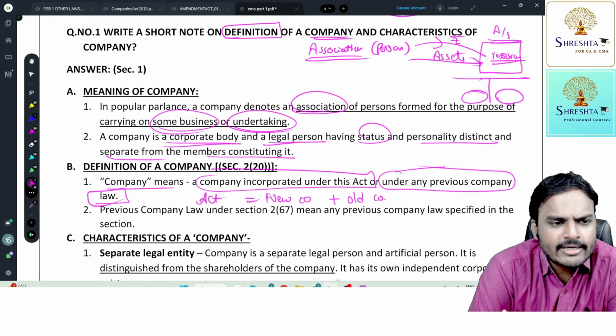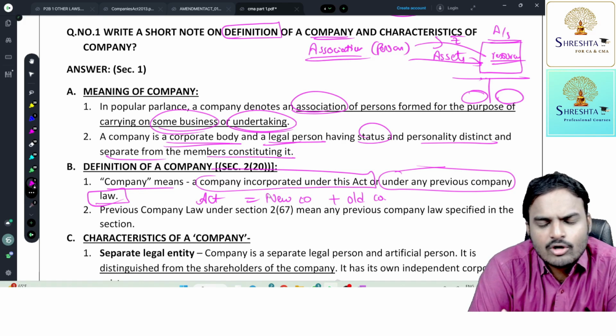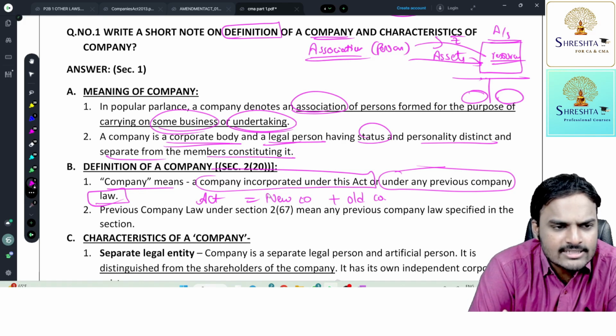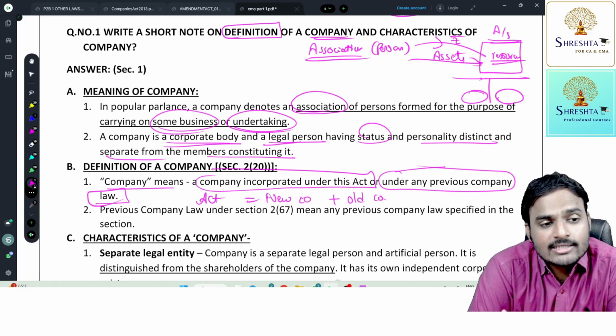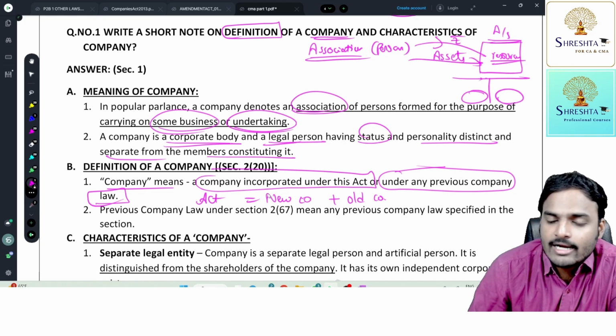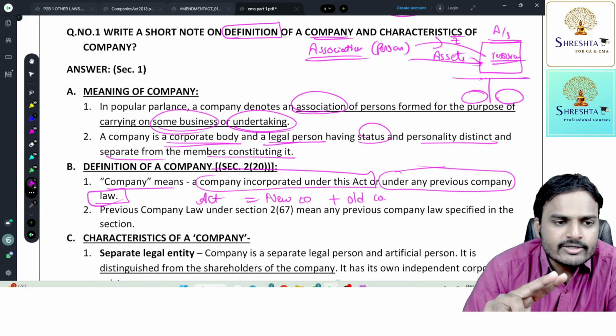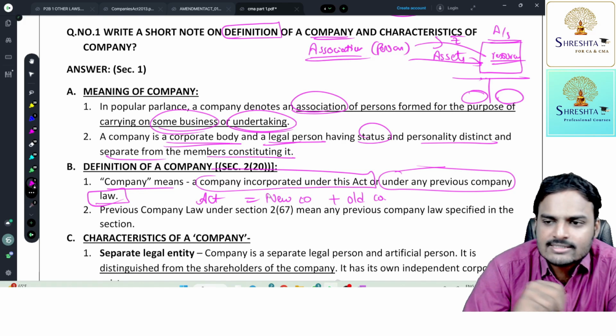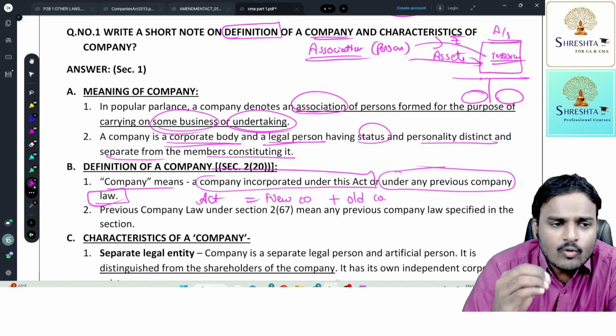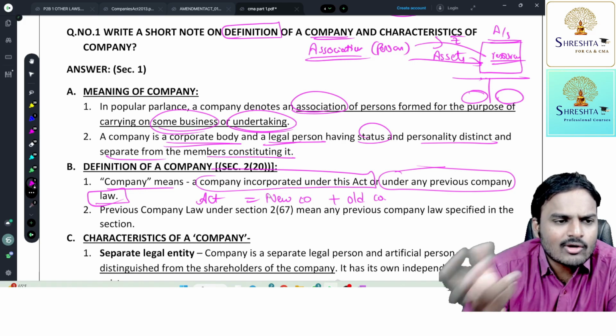Infosys was incorporated in the year 1981 under the 1956 Act. Wipro was incorporated in the 1945-46 financial year, under the Companies Act 1913. ITC was incorporated under the Companies Act 1882. So we had previous company laws. We had four previous company laws. First, 1866. Next, the Companies Act 1882. Next, the Companies Act 1913. Next, the Companies Act 1956. So what about the companies incorporated under previous laws? Is our Act applicable to them or not?